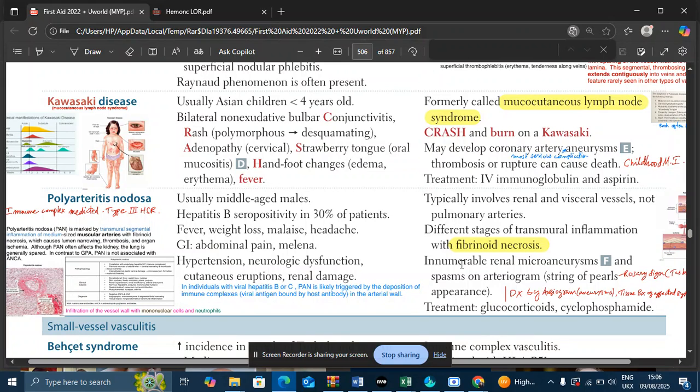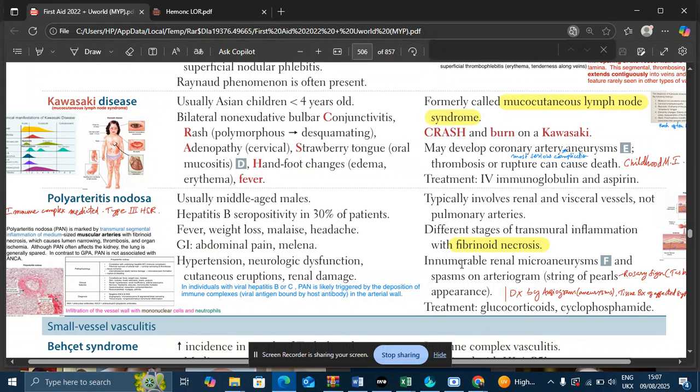How would the patient present with polyarteritis nodosa? Mostly middle-aged males you will see in the scenario. Sometimes, not all the times, you will see a patient with hepatitis B status positive. So what would be the clinical features? First and foremost important is constitutional symptoms. These are the symptoms you usually see in patients with vasculitis. Constitutional symptoms include fever, fatigue, weight loss, malaise.